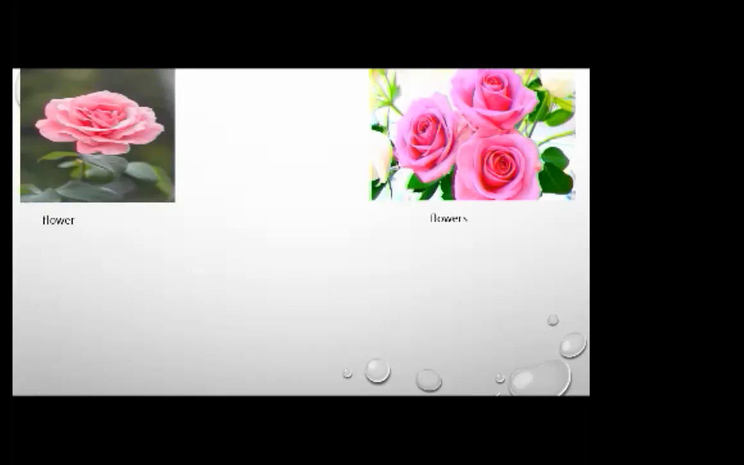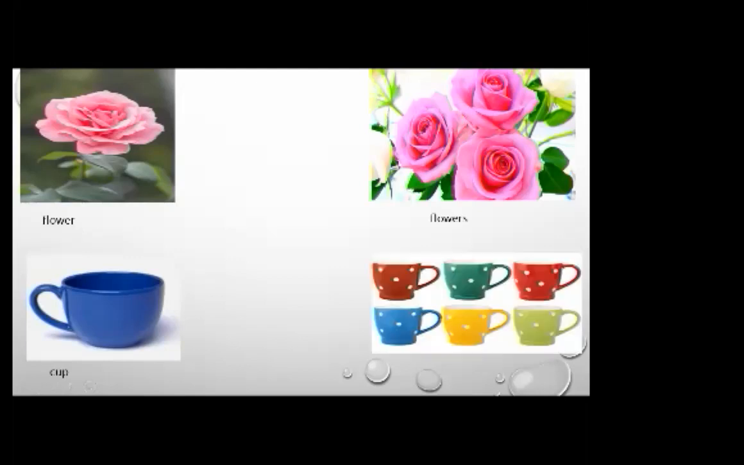Very good. Now this is one more example. What's this? This is one thing. And what's the name of this thing? The name of this thing is cup. Here you can see 1, 2, 3, 4, 5, 6. There are 6. They are more than one. It means they are plural. So how will we call it? We'll call it cups because we will add s at the end. So this is the singular and this is the plural.